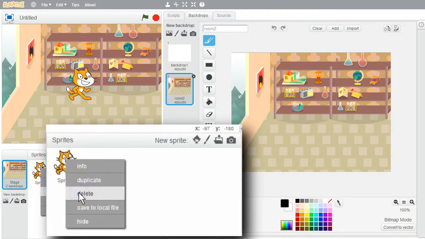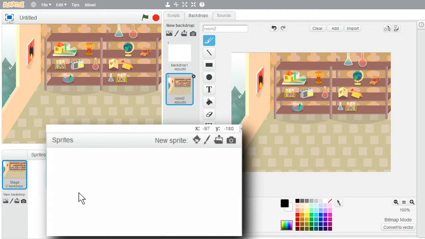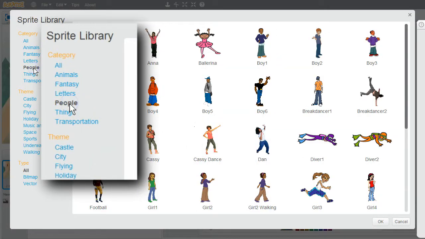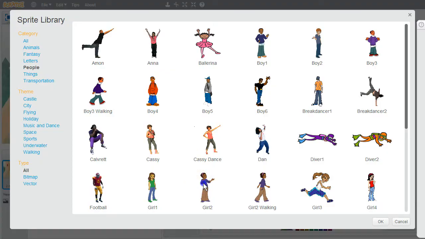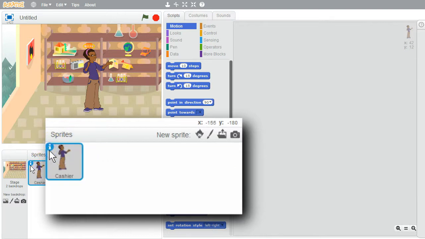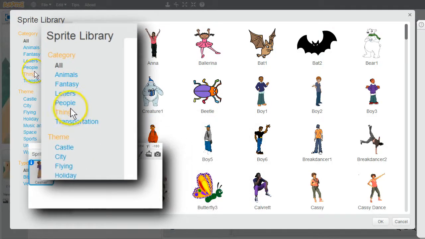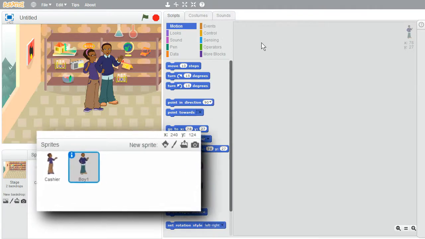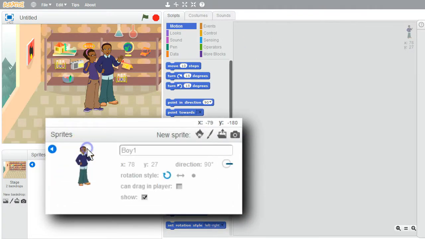Right-click, delete. I want to add some sprites. New sprite, people, girl 2. She'll be the cashier. I'll change her name. Go back to the sprite list. I'll get another sprite, new sprite, people. I'll get boy 1. He's the shopper. Change his name.